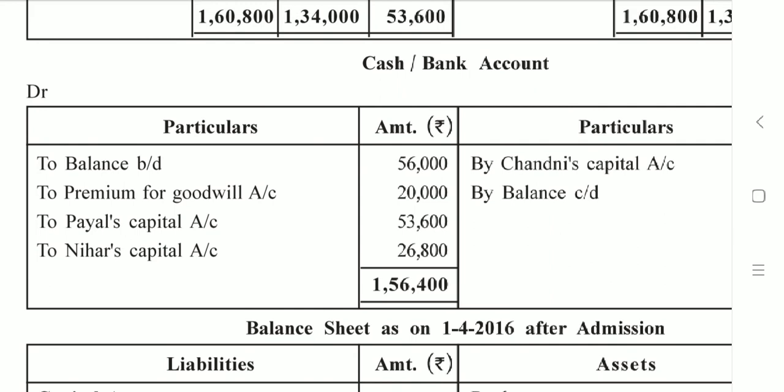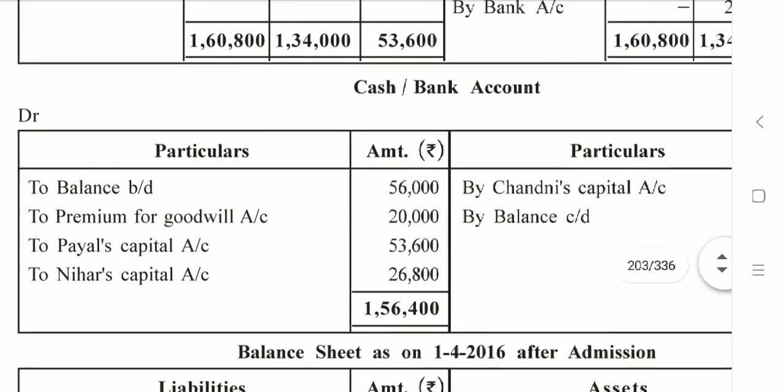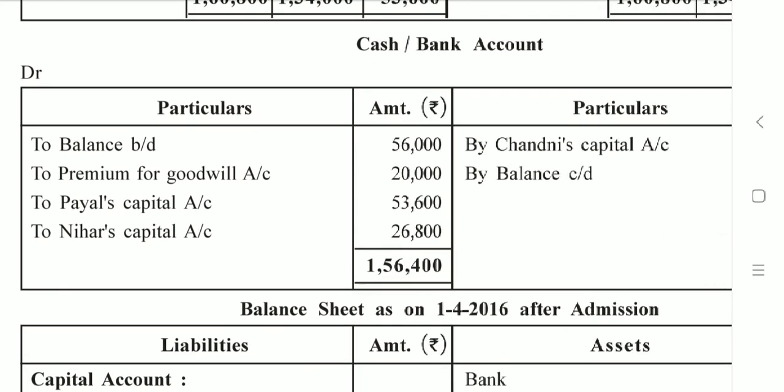Okay, moving ahead, the premium for goodwill brought by the new partner is to be distributed among old partners in their sacrificing ratio. This is what we know. But now there is only one partner sacrificing. So the entire share of goodwill will be transferred to that particular partner's account.